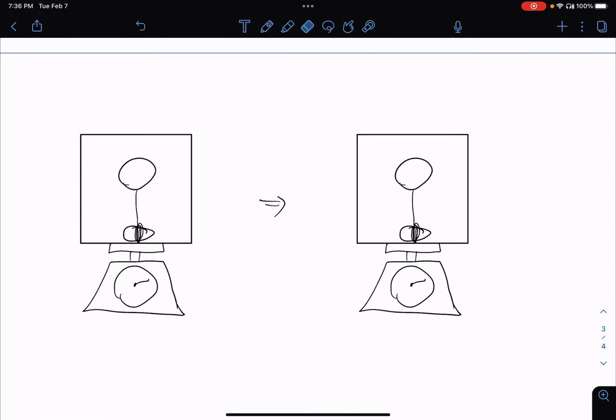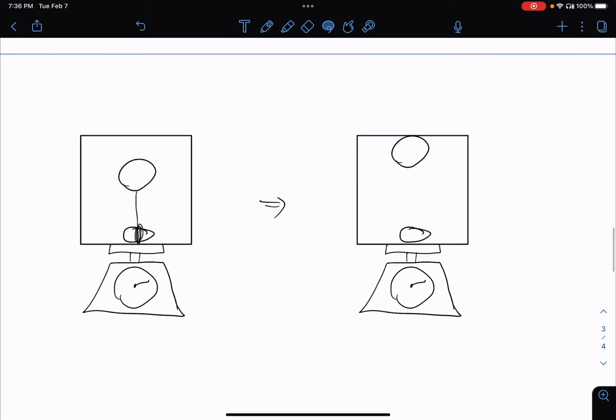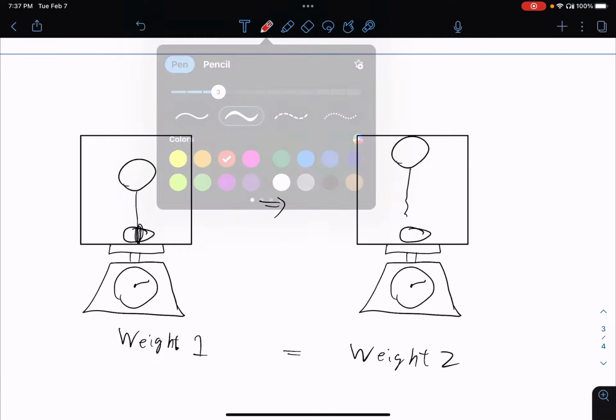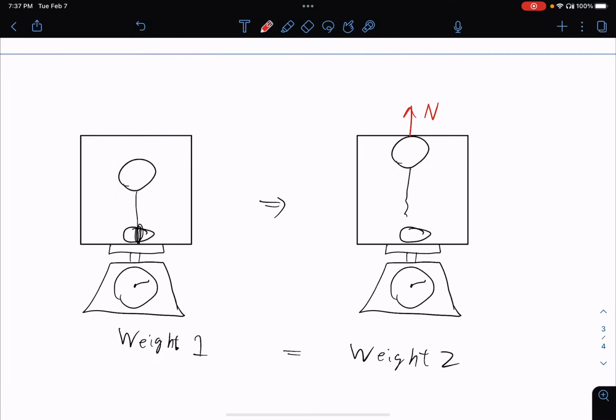Will that make the scale read a smaller number, because right now the balloon is pushing up against the ceiling of the box? The answer is that the weight here should equal the weight here. Cutting the string will not make the box lighter. The reason is that when the balloon is touching the ceiling, giving it a force going up, the